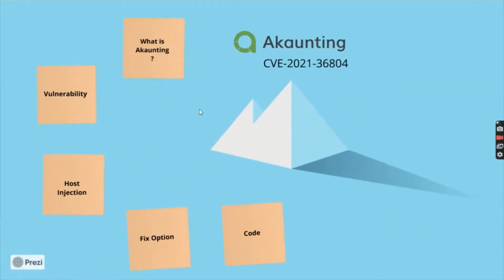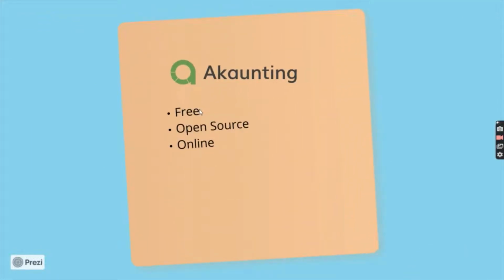The first software is Akaunting, which is an online accounting software that has the tools you need to manage your money, from invoicing to expense tracking to accounting. Some of the features are multi-company, which lets you manage the finances of multiple companies from one admin panel and also assign users to different companies.